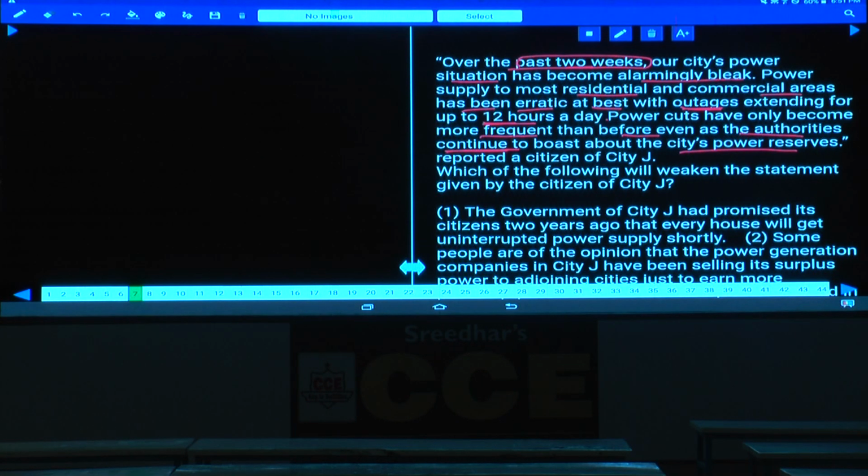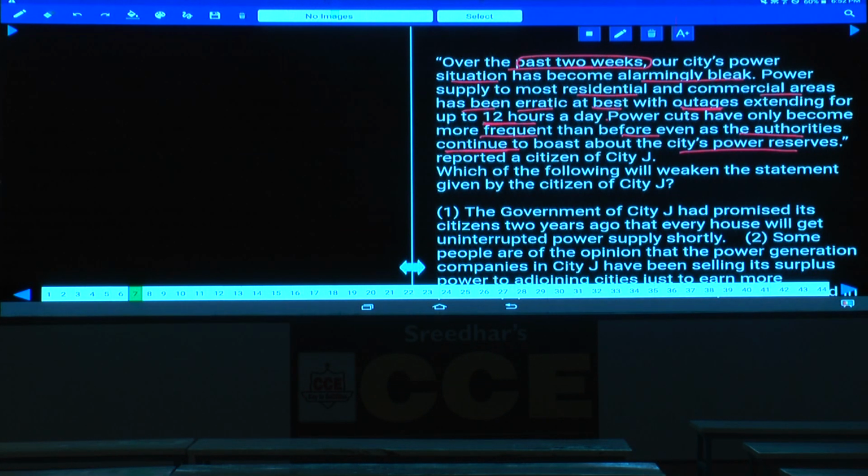The problem is with the distribution rather than the supply. They have abundant power, but they are still having power cuts, power shortages. What could be the reason? The power they have is not distributed properly. Hence, in order to solve this problem, what has to be done? The distribution should be checked.